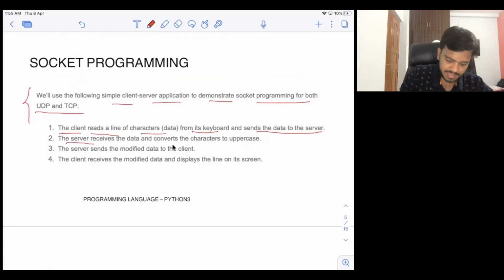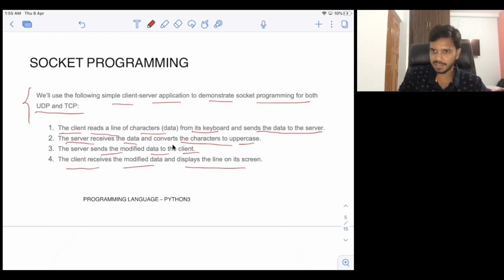The server receives the data and converts the characters to uppercase. So the client has sent the data, and the server will receive this data. Whatever data it receives, it will convert into uppercase. Now the server will send the modified data to the client. So whatever uppercase data is there, it will send back to the client. Now the client will receive the modified data and display it on the screen. We will understand that more with the actual code.